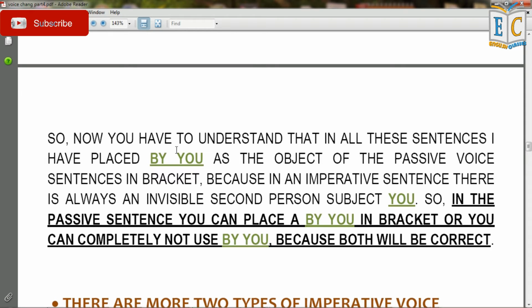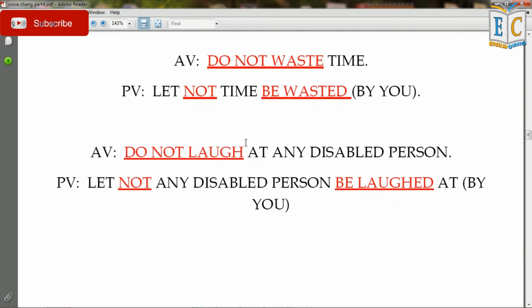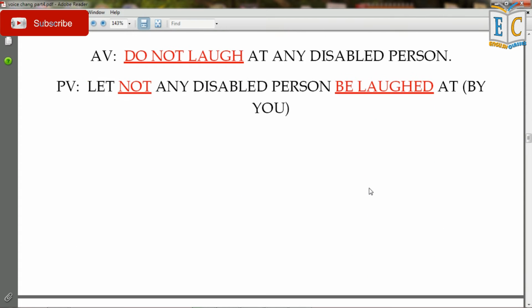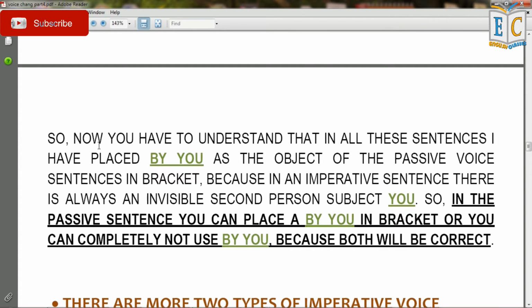So now you must be thinking, why have I used by you when there is no subject as you, and why have I placed it in brackets? So let's see the cause. You have to understand that in all these sentences I have placed by you as the object of the passive voice sentences in brackets, because in an imperative sentence there is always an invisible second person subject, which is you. So in the passive sentence you can place a by you in the bracket, or you can completely not use by you, because both will be correct.